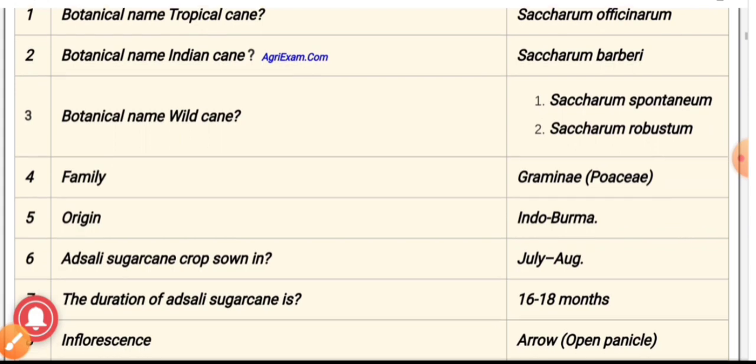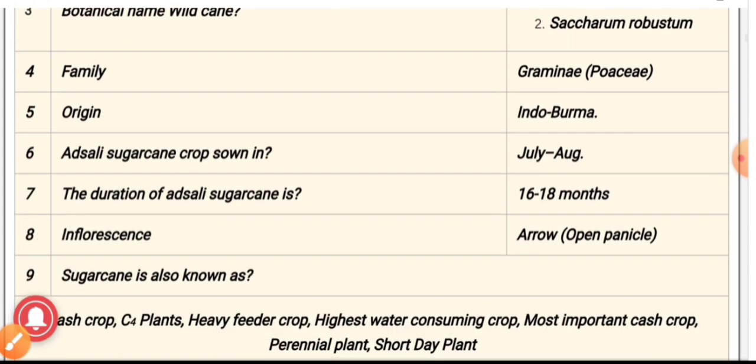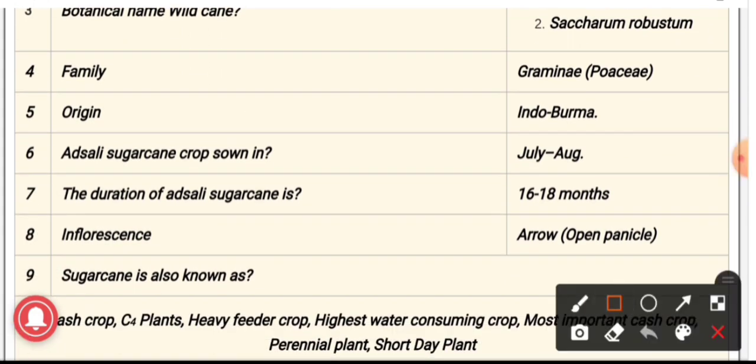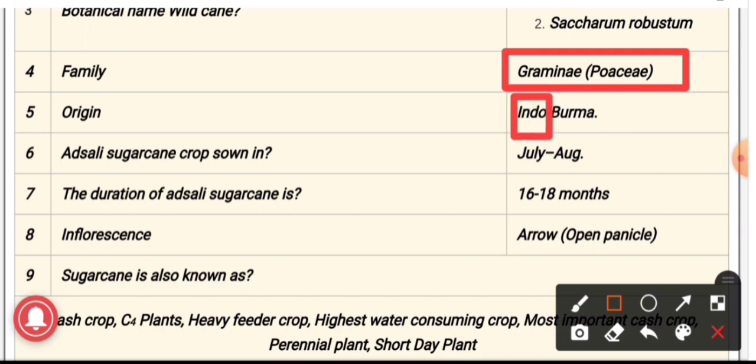Fourth question, the family of sugarcane. Sugarcane belongs to the family Gramineae, which is also known as Poaceae. The origin place of sugarcane is Indo-Burma, or you can say New Guinea.